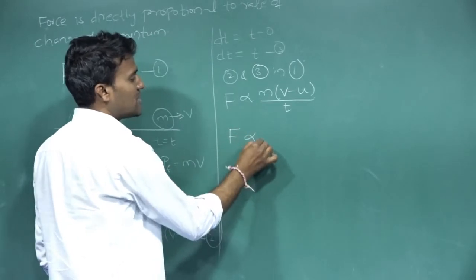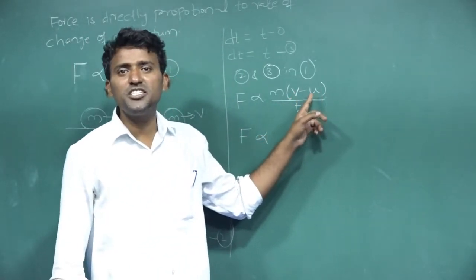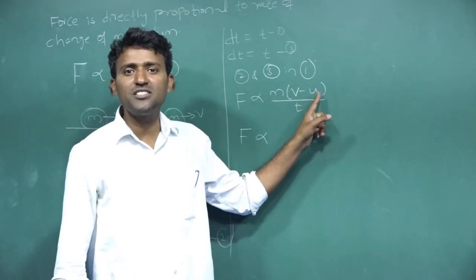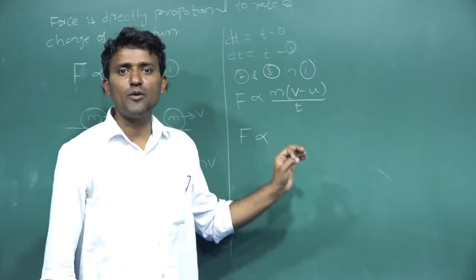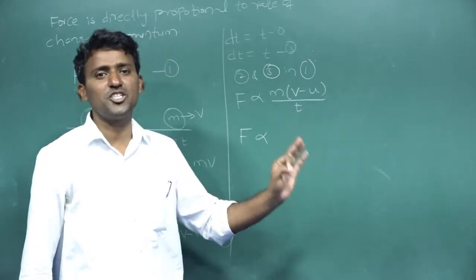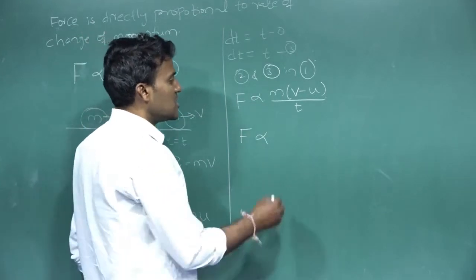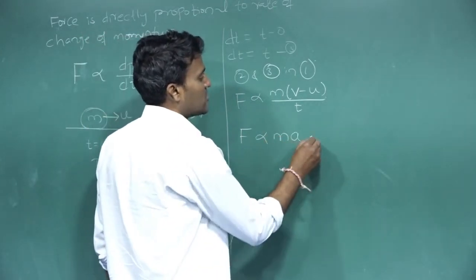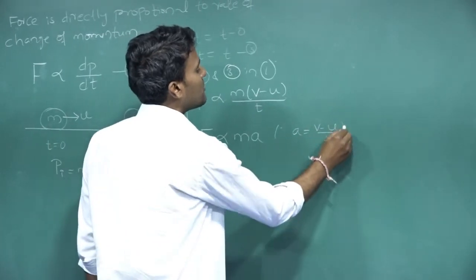Now you know very well, v minus u is the change in velocity. Change in velocity per unit time interval is called acceleration. So m into a, since a is equal to v minus u divided by t.